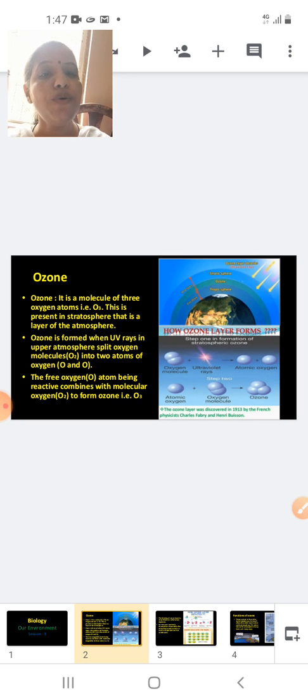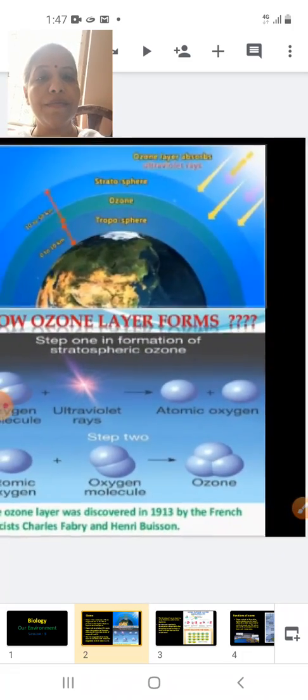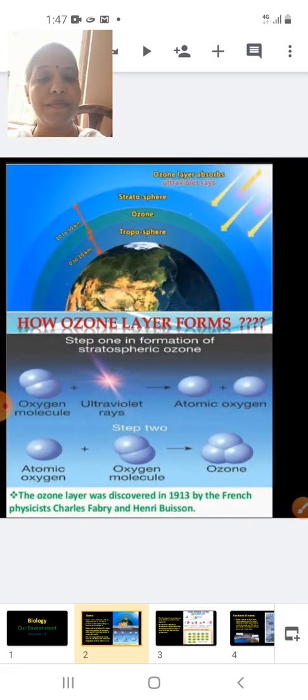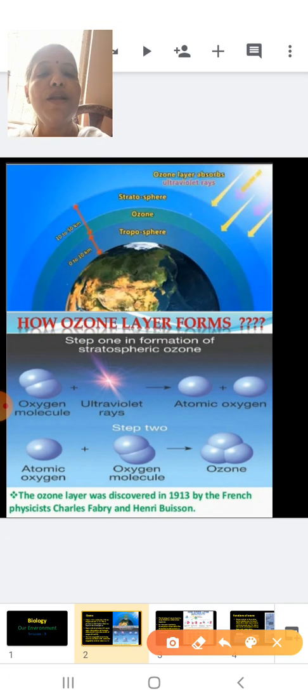Now, to study about the ozone layer, I will explain it with the help of this diagram here. Now, this is our earth. Now, students, from your lower standard knowledge, you know that the earth is surrounded by an envelope of gas, and that envelope of gas surrounding the earth is called the atmosphere.